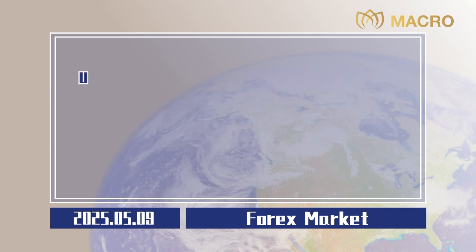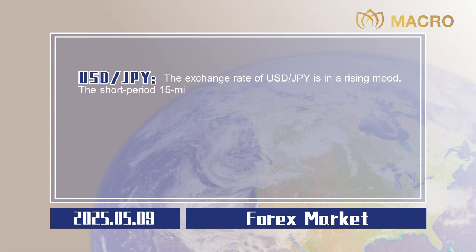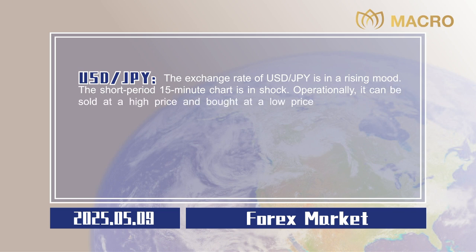US dollar to Japanese yen. The exchange rate of US dollar to Japanese yen is in a rising mood. The short period 15-minute chart is in shock. Operationally, it can be sold at a high price and bought at a low price in the interval of 144.40 to 146.24.